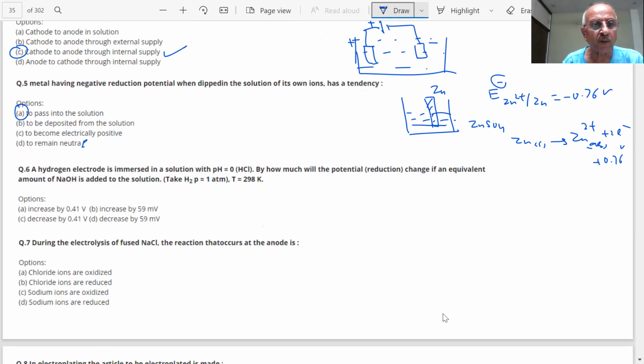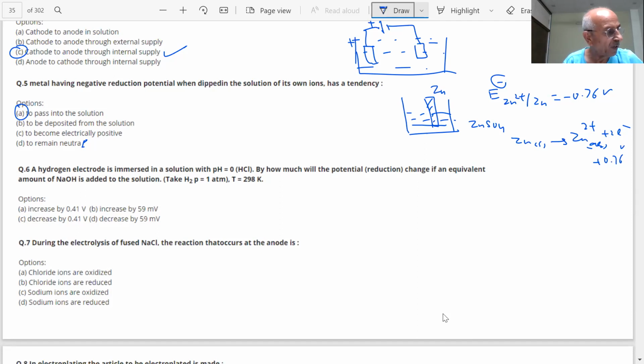Next question is coming, students. A hydrogen electrode is immersed in a solution with pH 0. By how much will the reduction potential change if an equivalent amount of NaOH is added to the solution? Take pH2 as 1 atm and temperature 298 Kelvin.